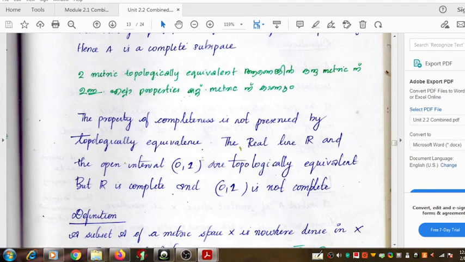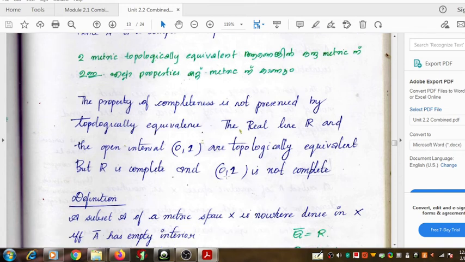For example, you know that the real line R and the open interval (0,1) are topologically equivalent. We have proved that. But the open interval (0,1) is not complete, while the real line R is complete. We can prove that R is a complete metric space, but (0,1) is not a complete metric space, because you can consider the sequence 1/n.